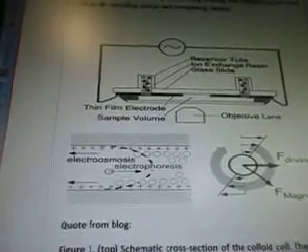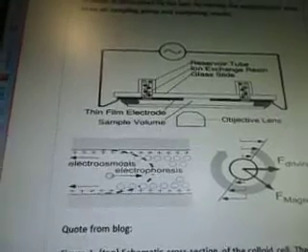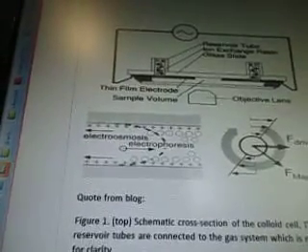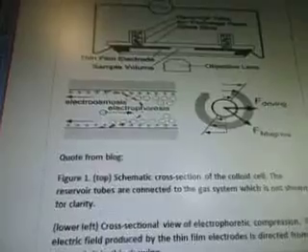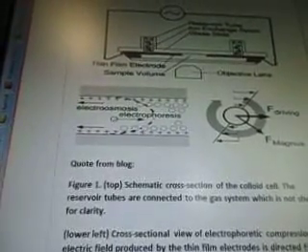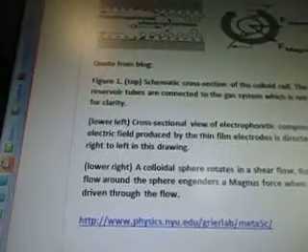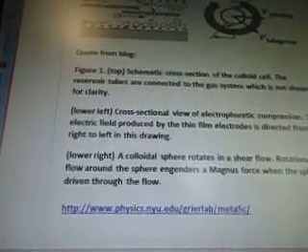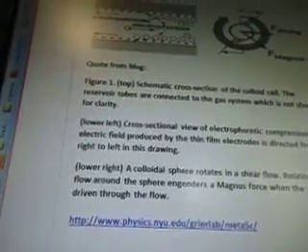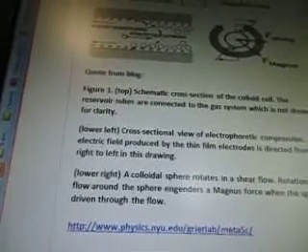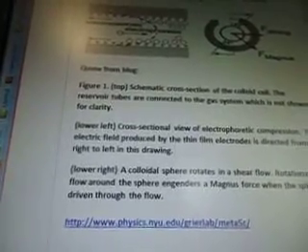Reservoir tube, ion exchange, resin glass side. The thin film electrode, sample volume and objective lens, electroosmosis, electrophoresis, driving, and Magnus. Quote from blog, Figure 1. Schematic cross-section of the colloidal cell. The reservoir tubes are connected to the gas system, which is not shown for clarity.